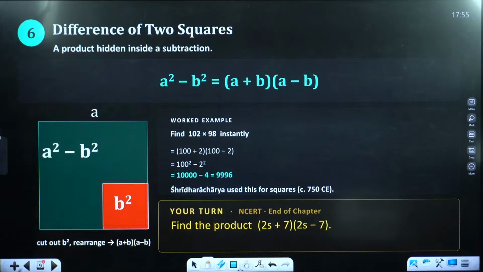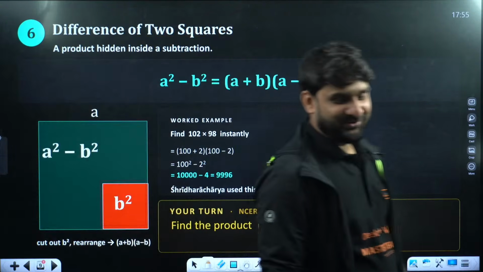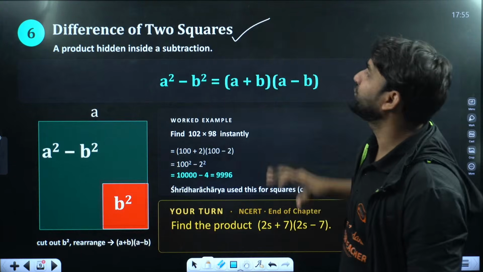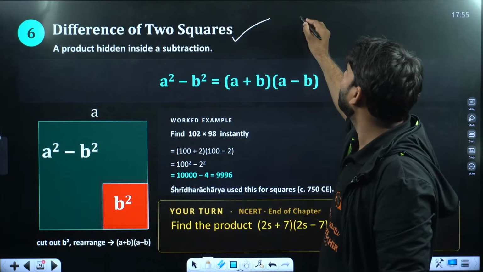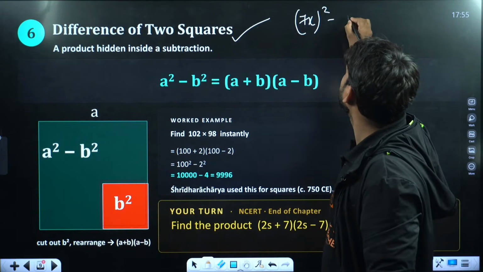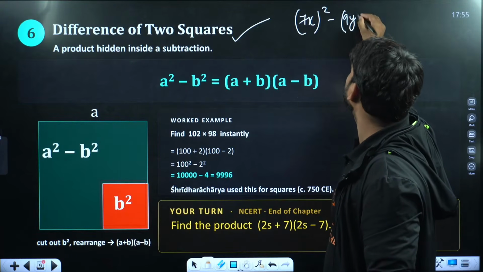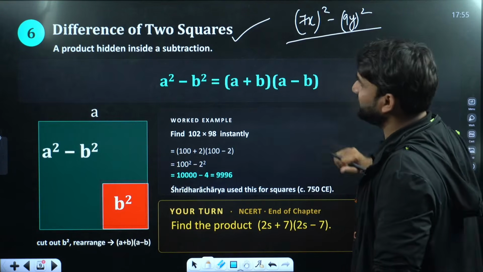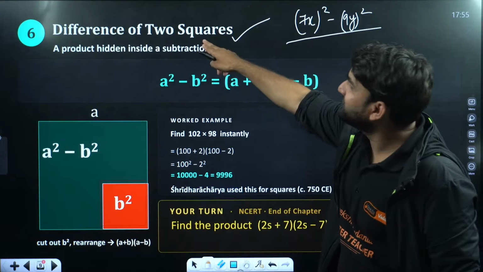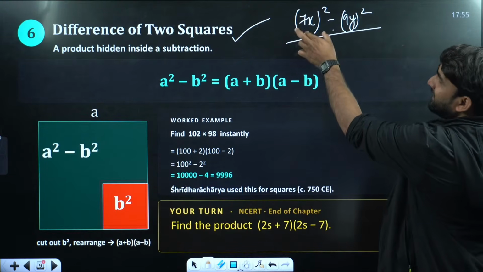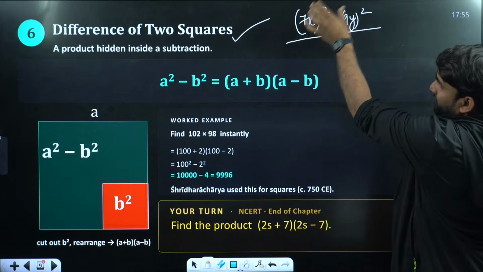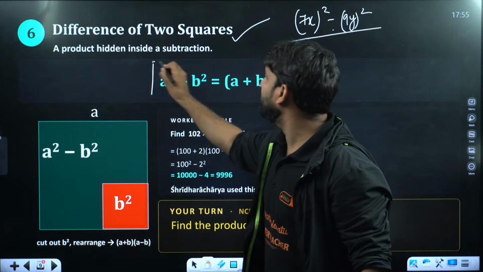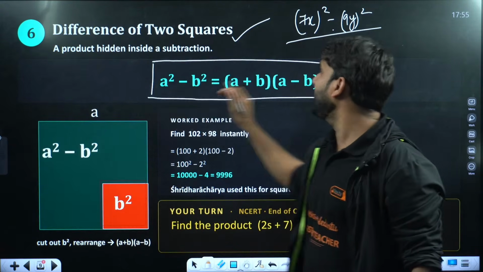Moving ahead. Now, let's talk about A square minus B square. The next identity is the difference of 2 squares. For example, if I'm writing here 7x square minus 9y square, how can we expand this? So this is A square minus B square. That's why this is called the difference of 2 squares. Difference means subtraction, and both terms are in square form. So this is the difference of squares. Okay. So we have A square minus B square is equal to A plus B into A minus B.